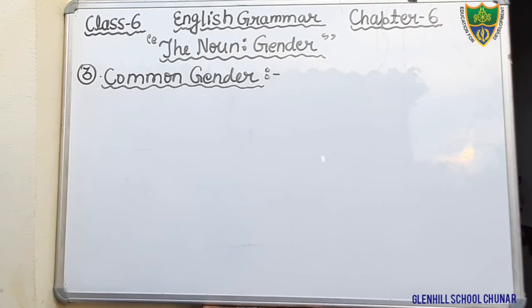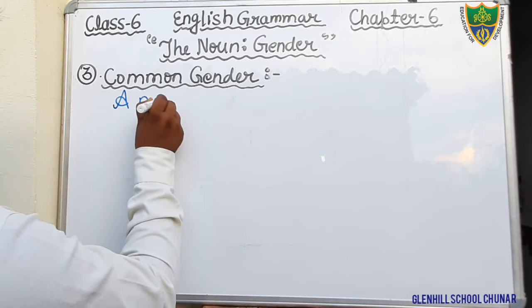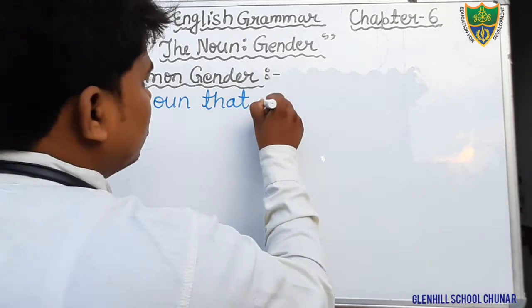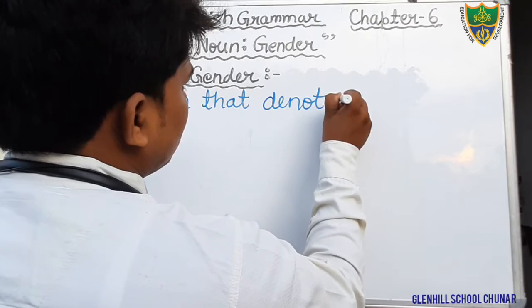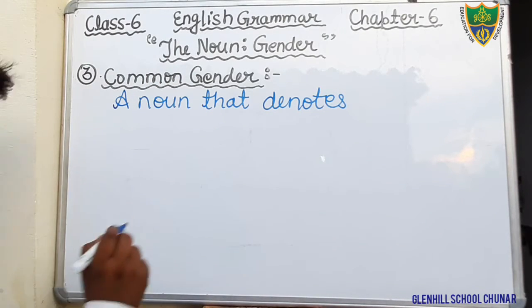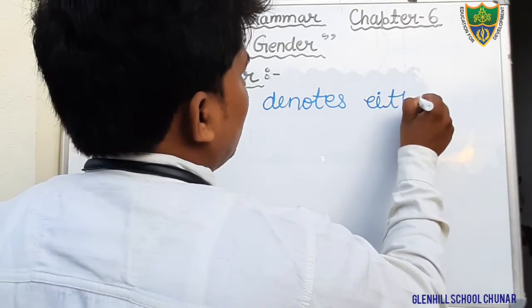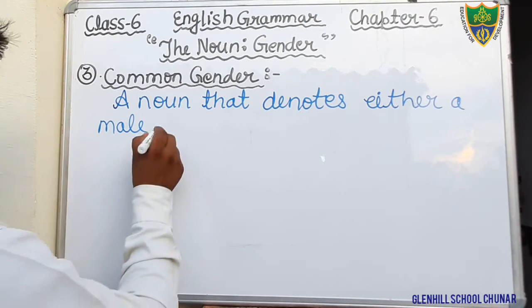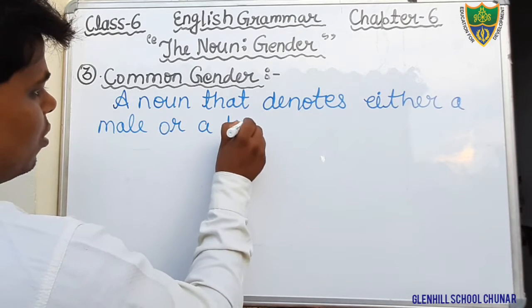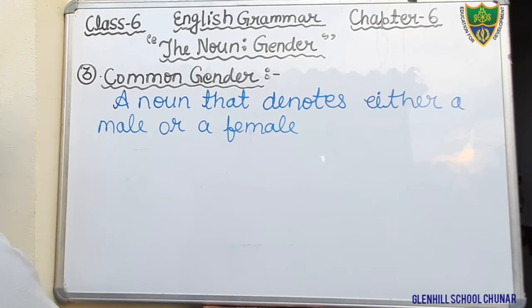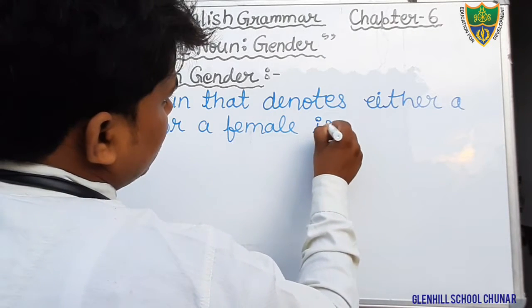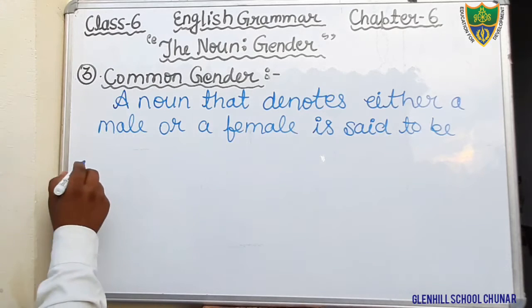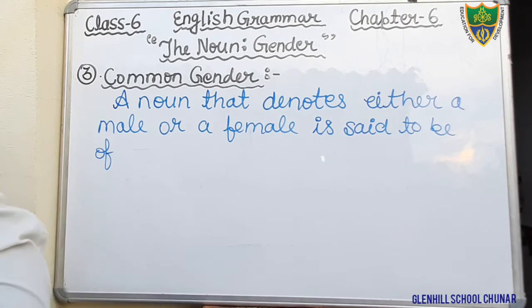Okay students, so just write about it. A noun that denotes either a male or a female is said to be of the common gender.